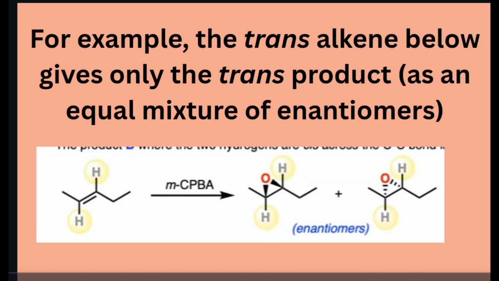For example, the trans alkene below gives only the trans product as an equal mixture of enantiomers. So, trans alkene always gives trans product. Here, when the alkene is treated with mCPBA, two enantiomers are formed, and this stereospecific product will form.